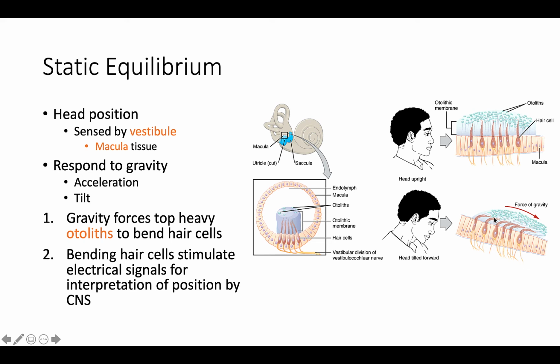And so this is the same thing as when you're moving in a car. If you're moving really fast, these would be pushed back the other way, and then your body is telling you, it'll make synapse on here telling your brain that, hey, we're moving, like we're not stationary. But basically, bending of these hair cells is what actually stimulates the electrical signals for the interpretation of position by the central nervous system. And so again, this goes to that vestibulocochlear nerve.